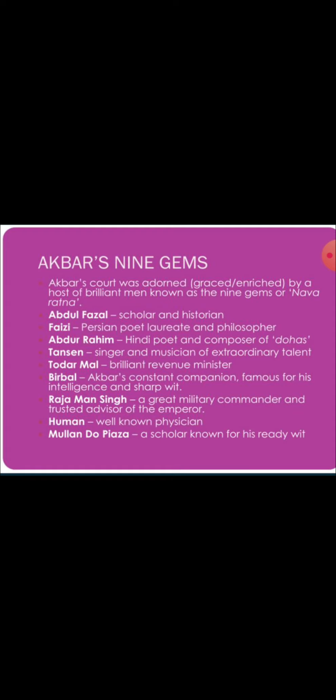Here we can say Akbar's nine gems. Akbar's court was graced by a host of brilliant men known as nine gems or Navaratnas. And one such Navaratna was Abdul Fazl. Akbar ordered Abdul Fazl to write a history of his administration, and he wrote a three-volume history of Akbar's reign, the book titled Akbarnama.